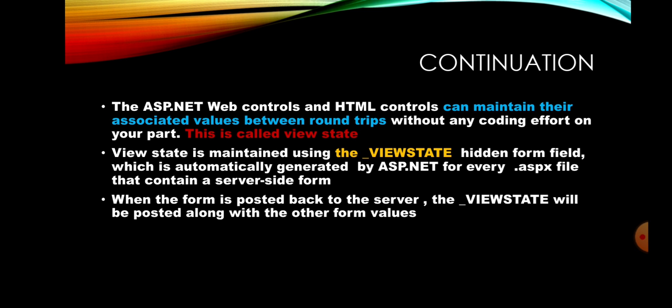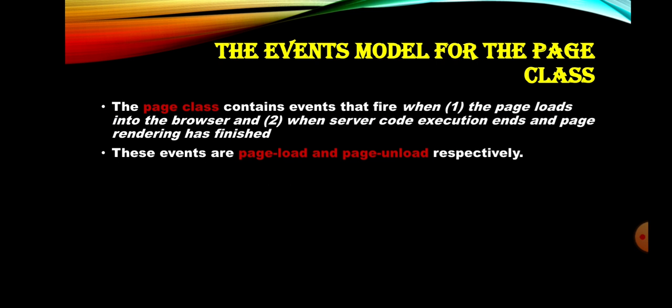When the form is posted back to the server, that is, while we click the submit button, the view state will be posted along with the other values. The contents inside the view state are also posted along with the form values.